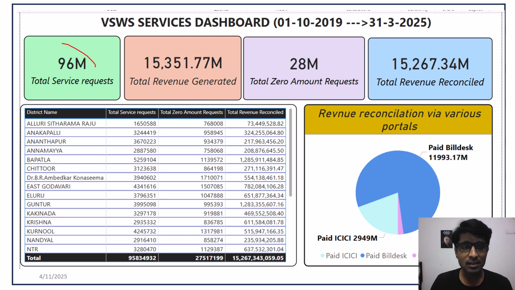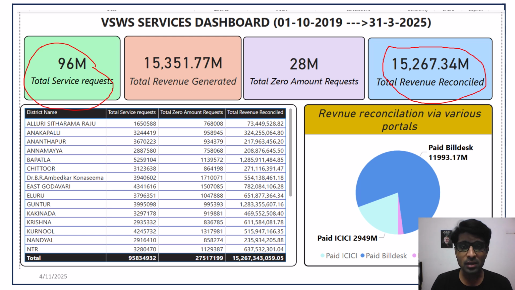There are around 96 million service requests raised from 2019 to March 2025, and for these 96 million service requests, around 15,267.34 million revenue has been generated and reconciled.